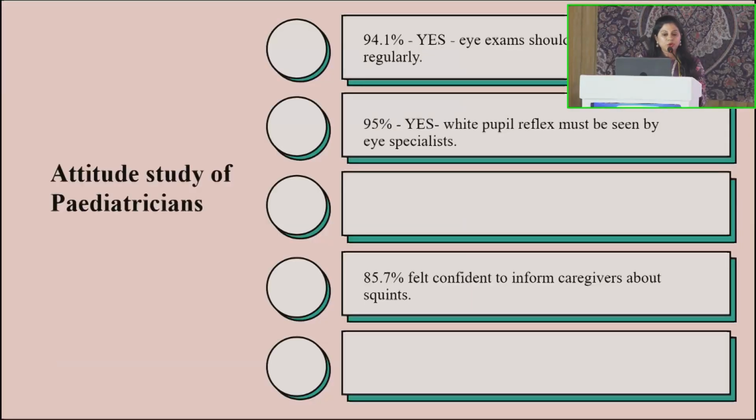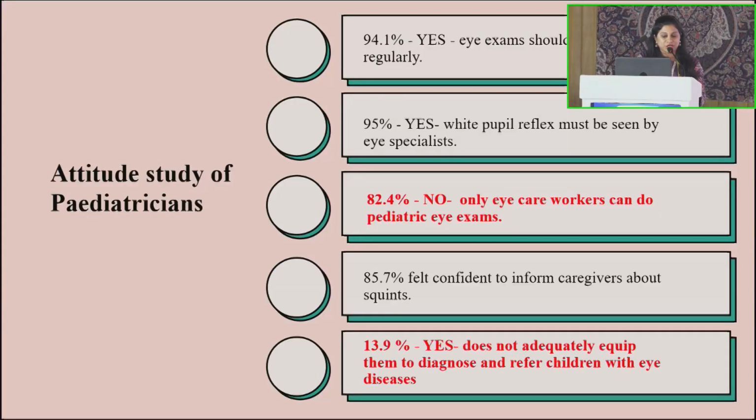Coming to the attitude of pediatricians, 95% of them said yes, eye examination should be done regularly in every child. But only 82% agreed that it should not be done solely by ophthalmologists; they also took on the onus of eye examination. But unfortunately, 13% were not adequately equipped even to diagnose or refer a child with eye diseases. So this is the attitude part of the pediatricians.